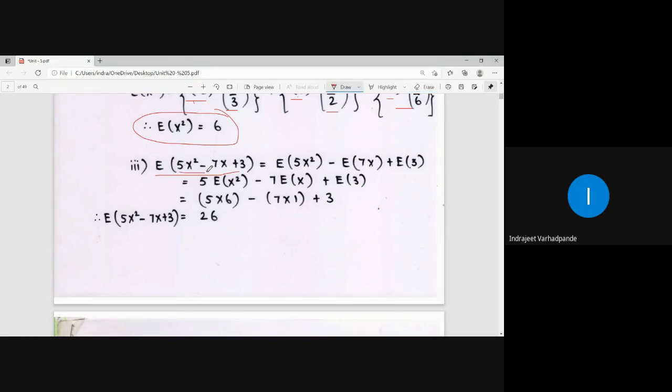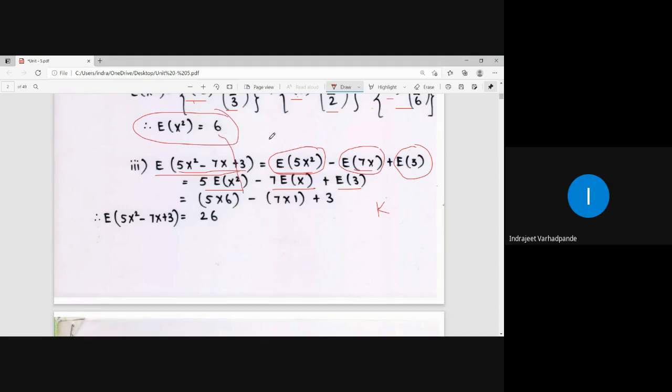Expansion कैसा है? 5x square minus 7x plus 3. Individual expectation of the terms. और अपन ने देखा कि कांस्टेंट अगर है, कांस्टेंट कैन बी टेकन आउटसाइड. Expectation of 5x square is 5 into expectation of x square. Expectation of 7x means 7 into expectation of x. Plus expectation of 3 means 3 into expectation of 1. And what is expectation of 1? 1. Yeah, expectation of k. What is expectation of k? K itself. So expectation of x square मैंने अभी निकाला है.